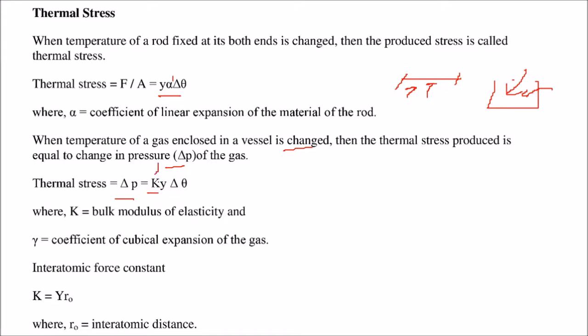K is the bulk modulus of elasticity, and gamma is the coefficient of cubical expansion of the gas. There is also the interatomic force constant K, which is given by Y R0. R0 is of course the interatomic distance.